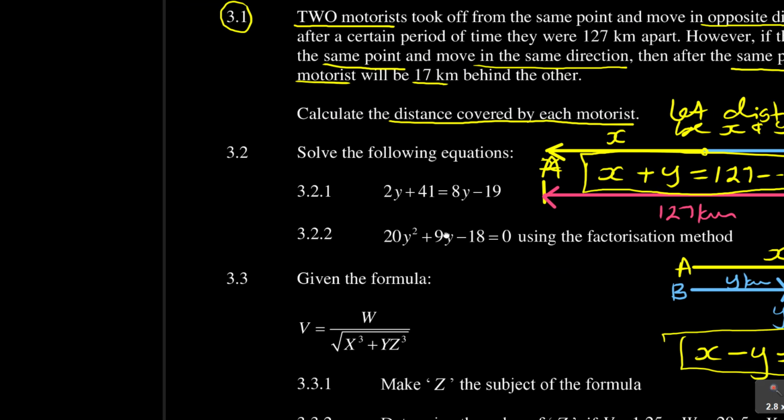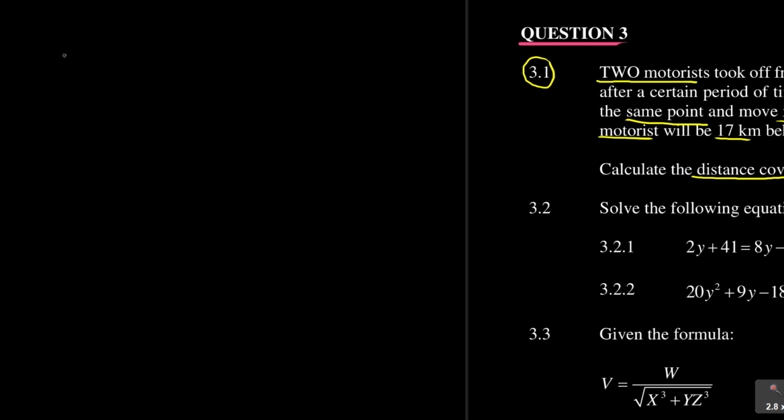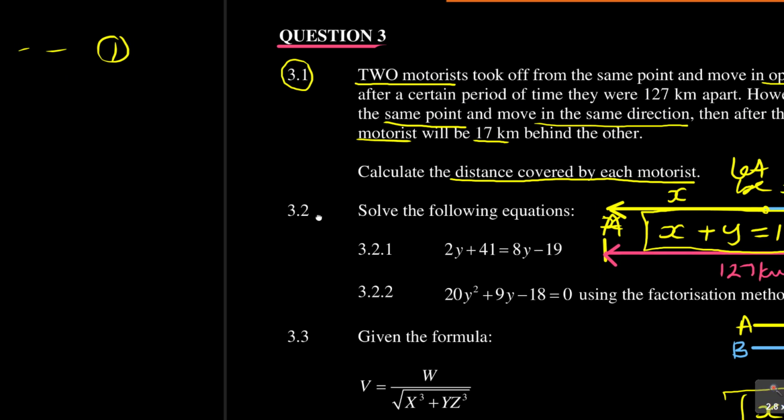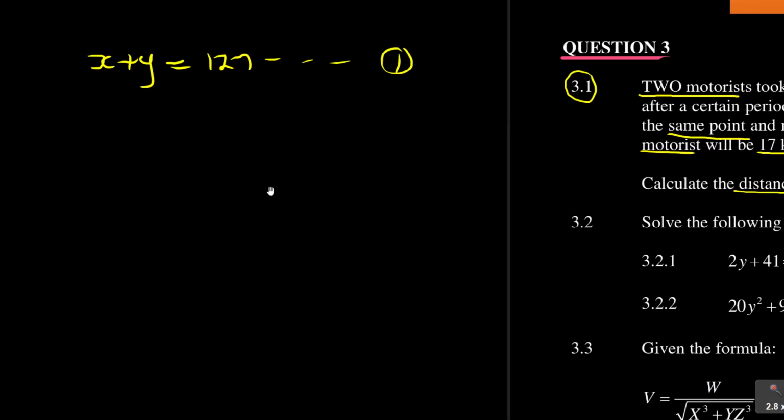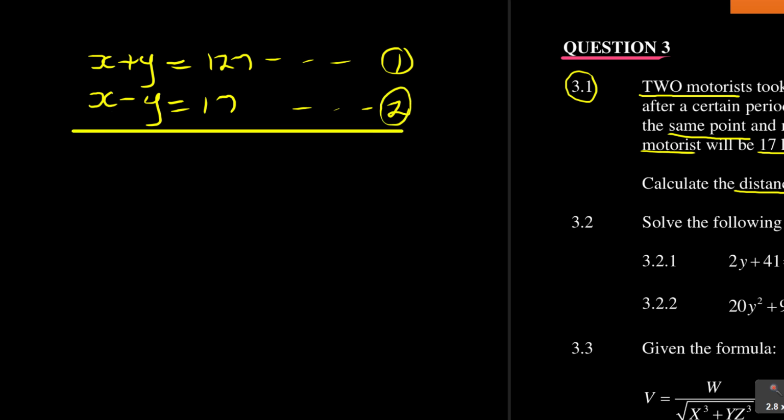That is what I'm going to take here: X plus Y is equal to 127 as my equation 1. These are simultaneous equations which you must solve. And the other one is X minus Y is equal to 17. That's number 2. So looking at these, if you have solved simultaneous equations, there are different ways to solve them, but this is the simplest way from what I'm given.